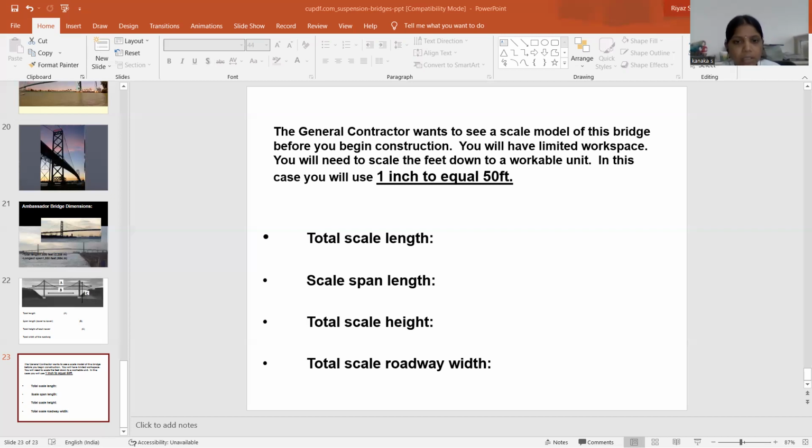For example, a chain weighing 2 Newton per meter is suspended between two poles at the same elevation. The span is 6 meters apart. The pull of the chain on the poles is 35 Newton. Determine the sag and the length of the chain, assuming the weight to be uniformly distributed along the horizontal axis. Substituting the values, Q equal to 2 Newton per meter, A equal to 6 divided by 2, 3 meter, and the pull equal to 35 Newton.